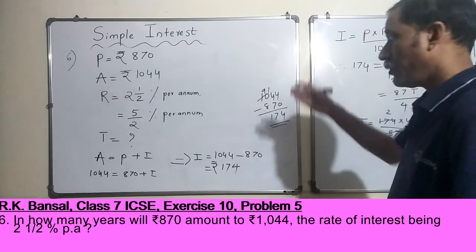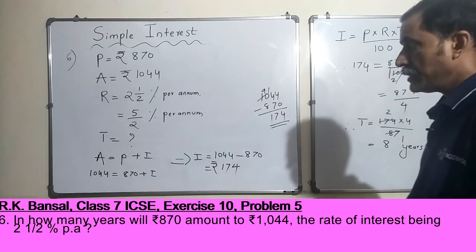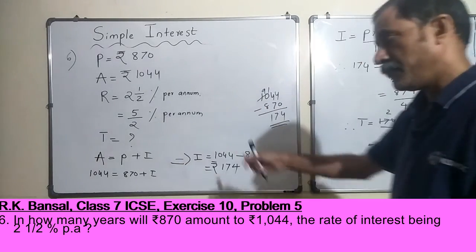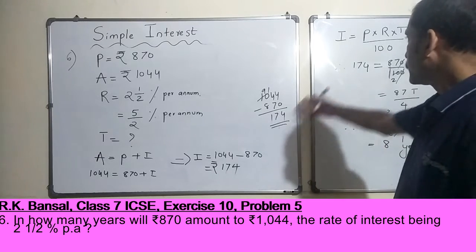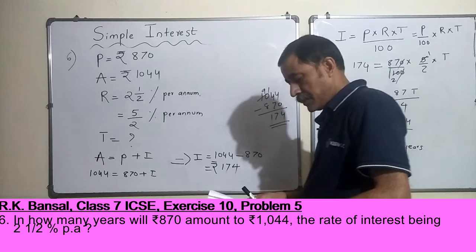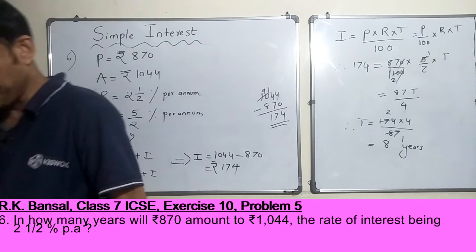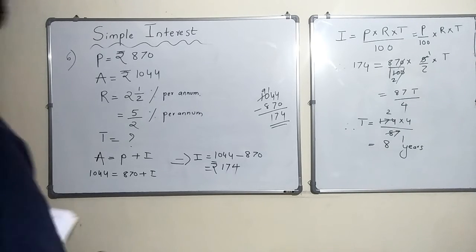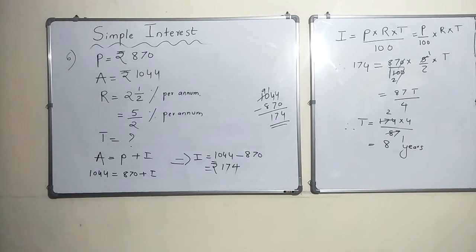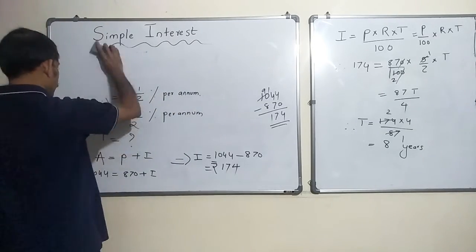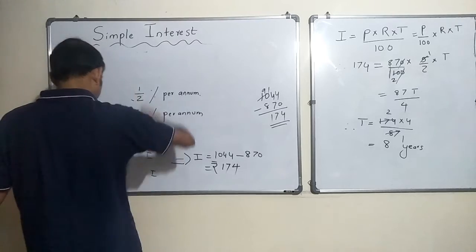All right, sounds good. I hope there was no challenge here, just that this was a problem wherein T was unknown and we just found out the interest and substituted this in the formula and things were pretty simple, right? All right, sounds good. Let's move on to our next problem. This also looks pretty straightforward.